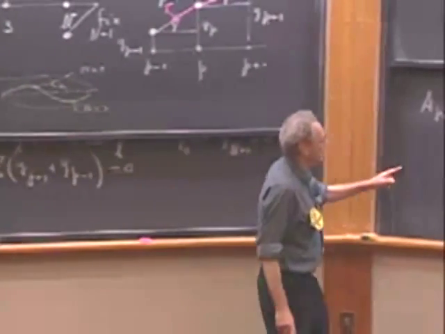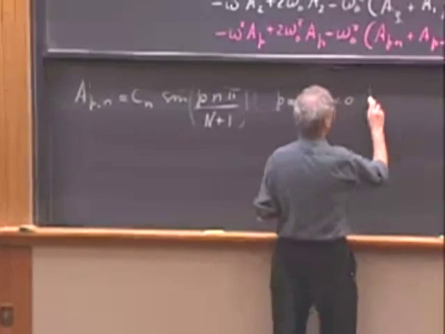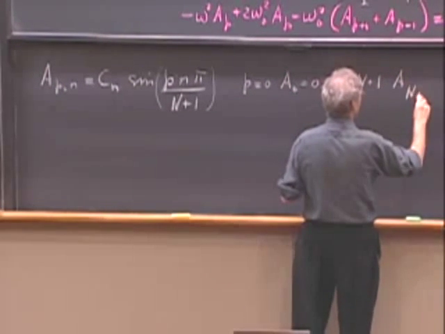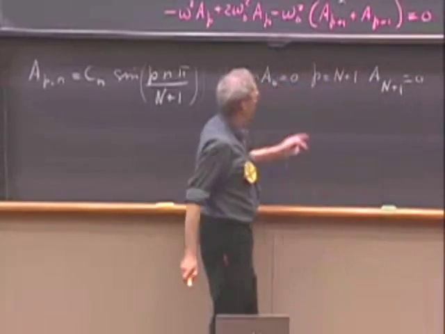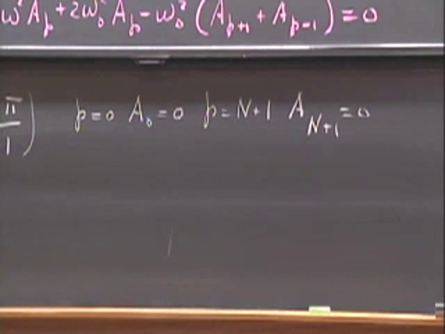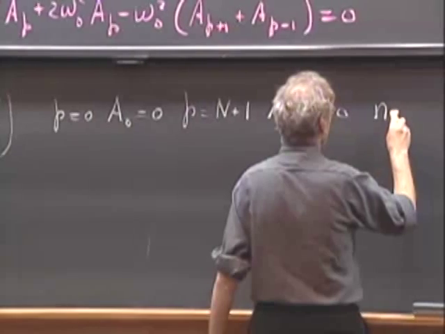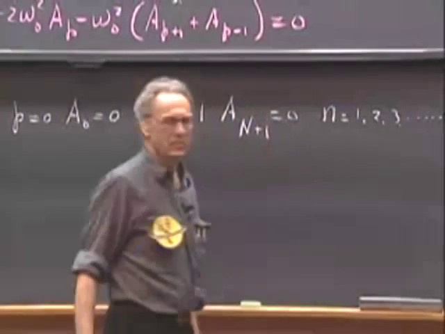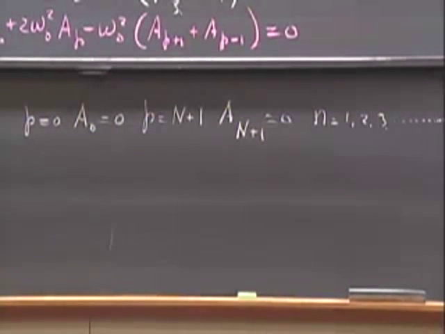Notice also that if you put in P equals n plus 1, that A n plus 1 is also always 0. Just put in P equals n plus 1. The sine of a multiple of pi is always 0, because n is now our mode. It's going to be 1, 2, 3, etc. These are the modes that we are looking for.